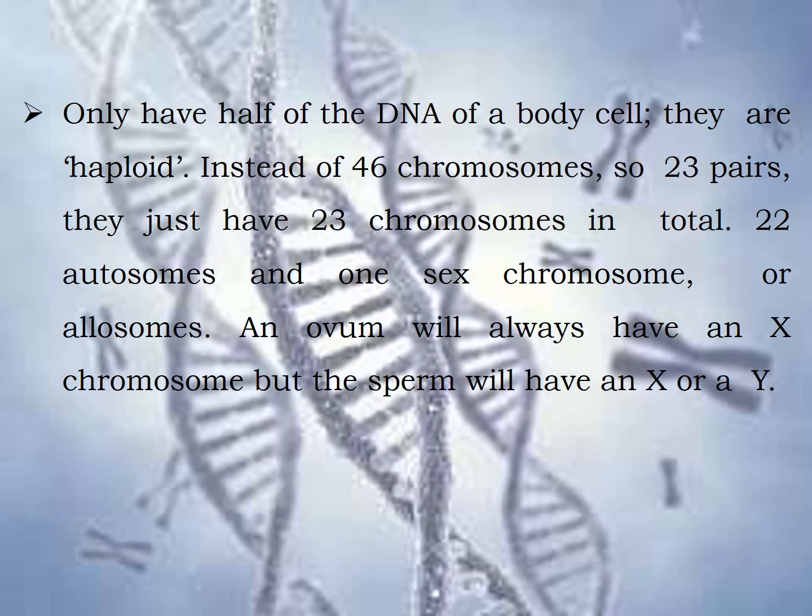The gametes have only half of the DNA of the body cells. They are haploid cells, having a single set of unpaired chromosomes. So instead of the 46 chromosomes, or 23 pairs, they just have 23 chromosomes in total: 22 autosomes and 1 sex chromosome or allosome. And the ovum will always have an X chromosome, but the sperm will have either an X or a Y chromosome.